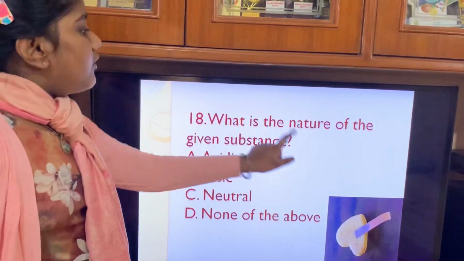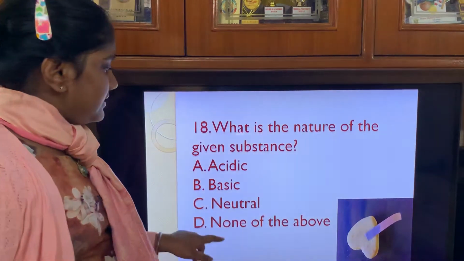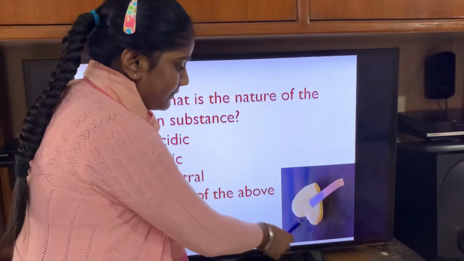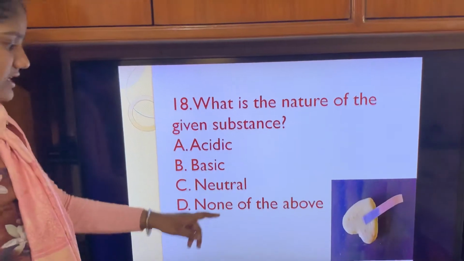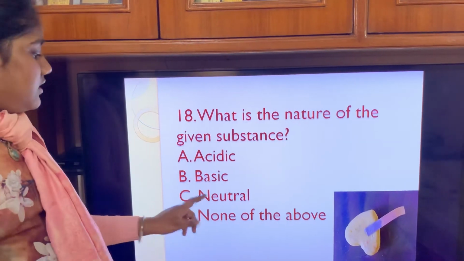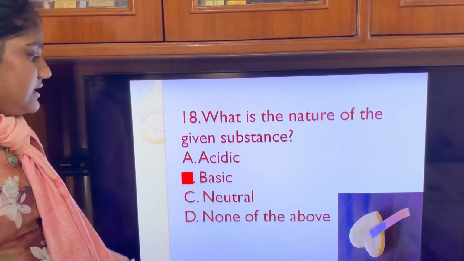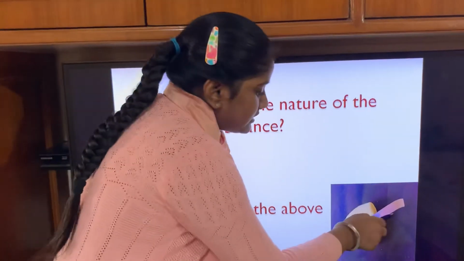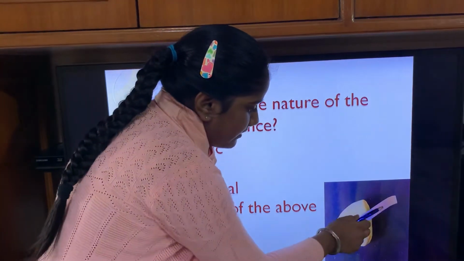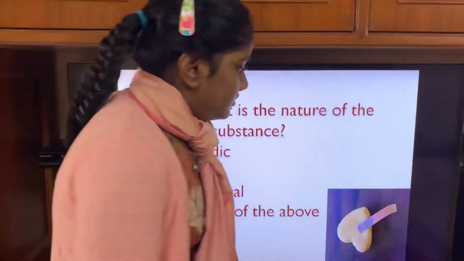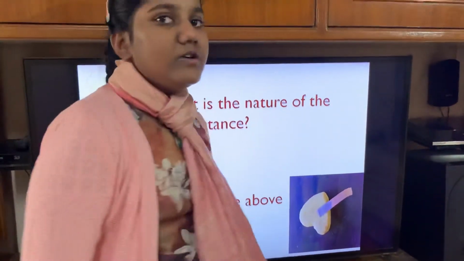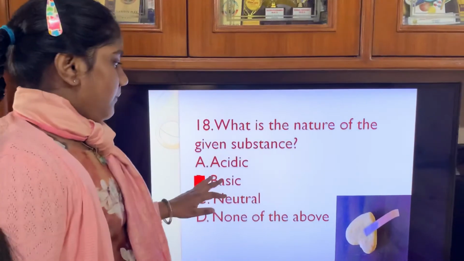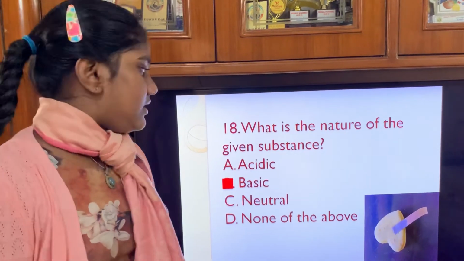Now next question. What is the nature of the given substance? You can observe here, this is a substance. Option A acidic, B basic, C neutral, D none of these. So the correct answer will be basic, because here this is a soap in which the red litmus paper is getting turned into blue. So we can observe that the substance is basic only.